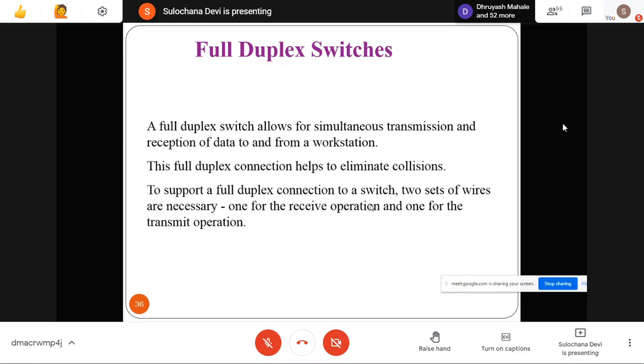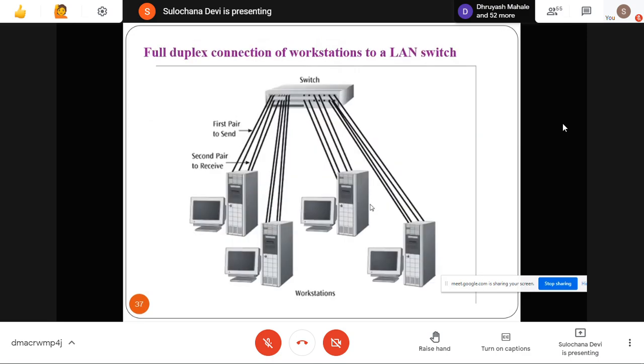Then full duplex switch is like when you want to send and receive simultaneously. Then you need two pairs of the cable. First pair to send, second pair to receive. So now this machine is having two pairs. One pair is to transmit, one pair is to receive. So it can receive and transmit at the same time. So that is known as full duplex switch.